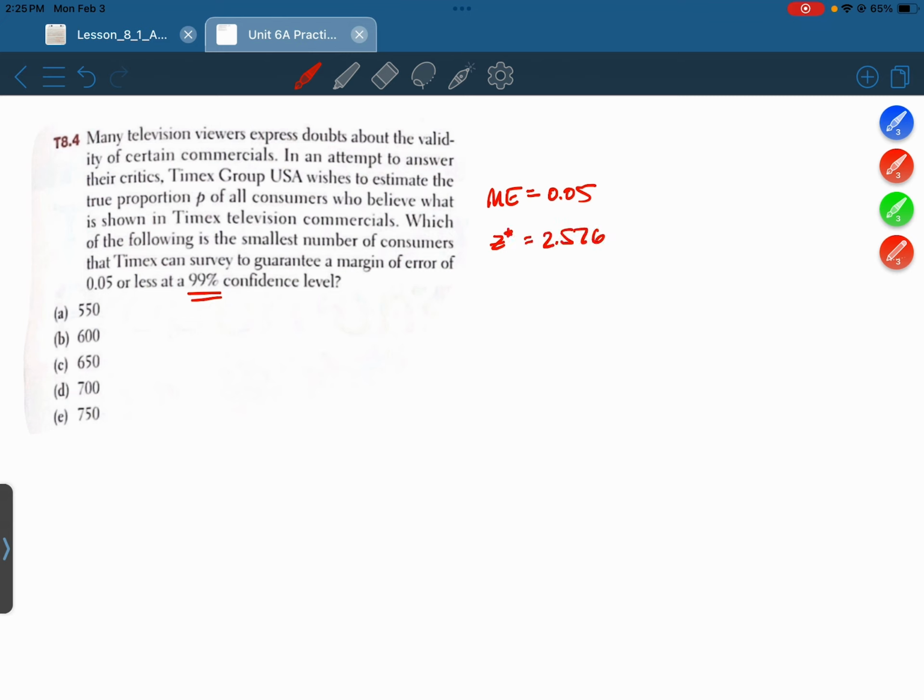Now there's a couple approaches we can take to this problem. It is multiple choice, so you can always guess and check to find the answer, and then you can use algebra. We did the algebra in class, so let me go over the guess and check method. The margin of error formula is the z-score or critical value times the standard error, which is this square root expression.